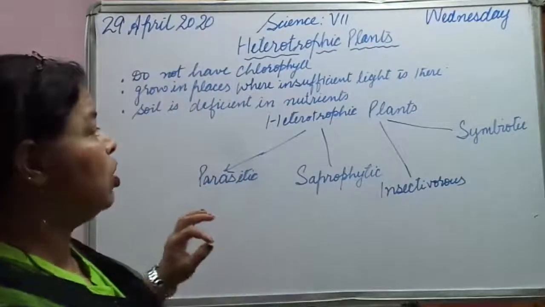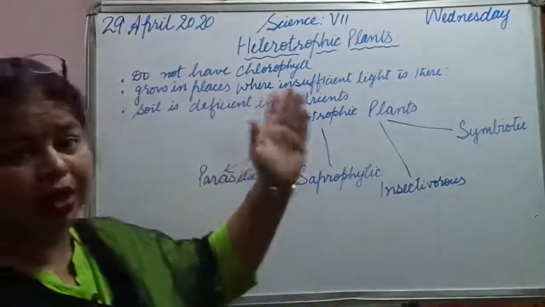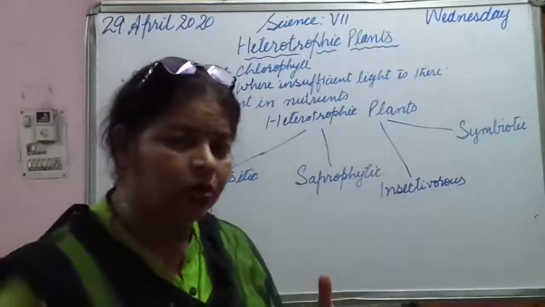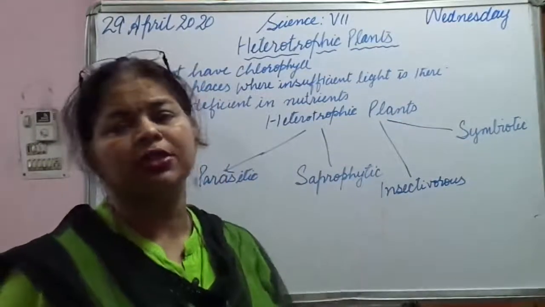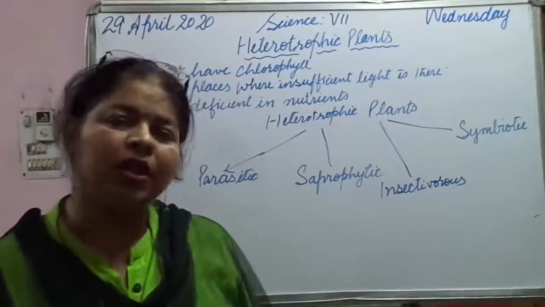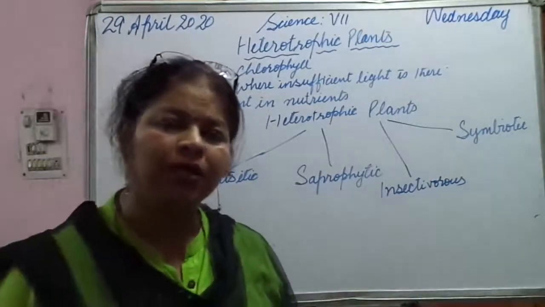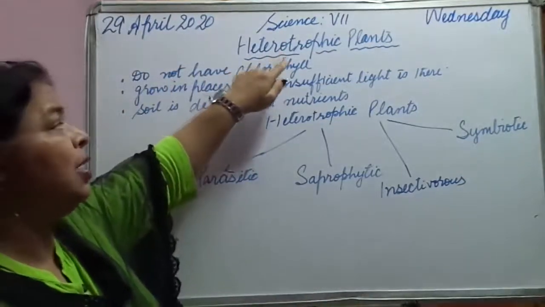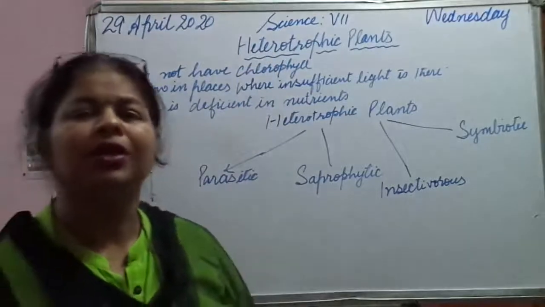It is so because either it does not have chlorophyll in it. If it had chlorophyll, it could synthesize food and would not depend on other organisms for its food requirement. But when chlorophyll is absent, a plant can show heterotrophic nature.